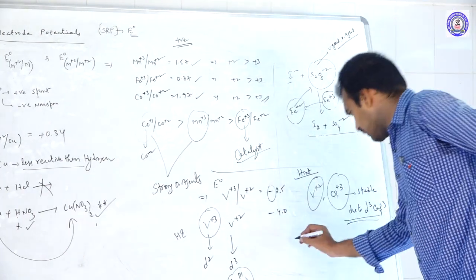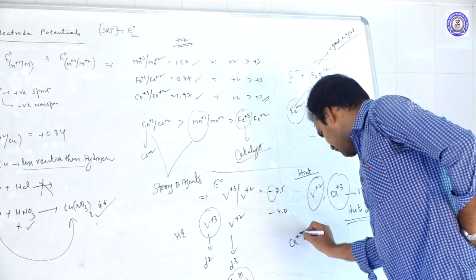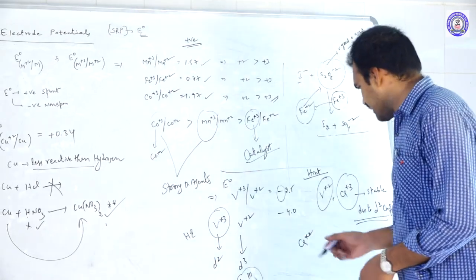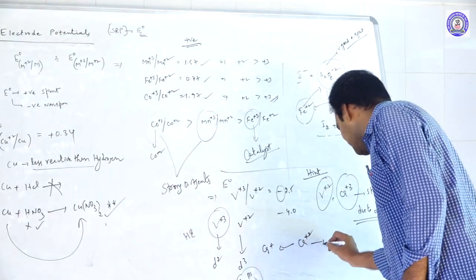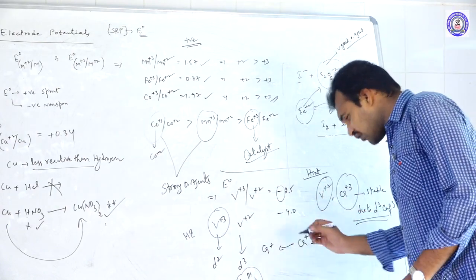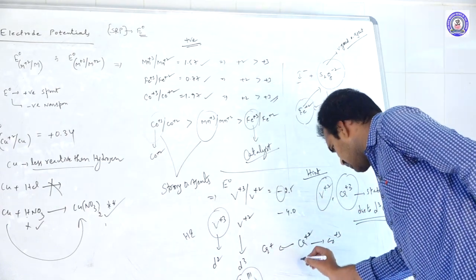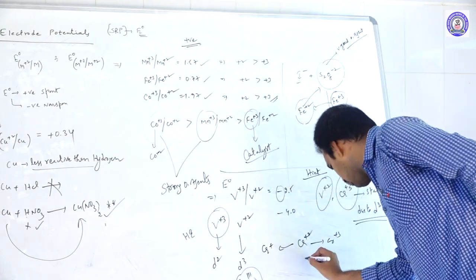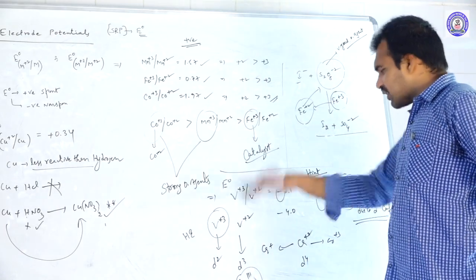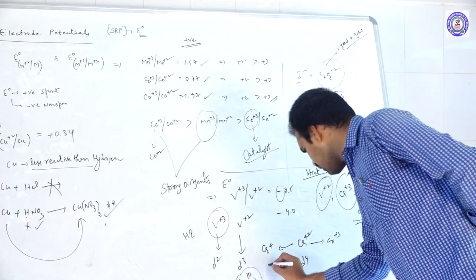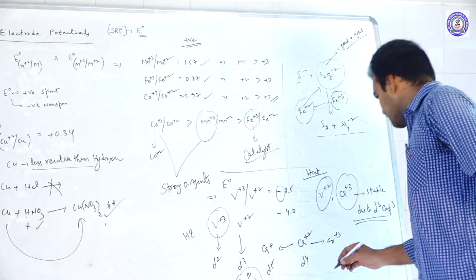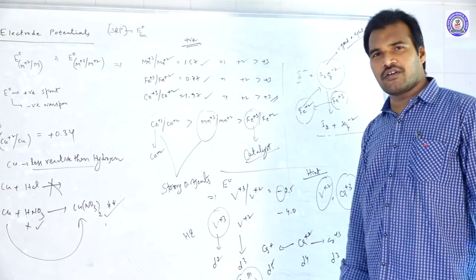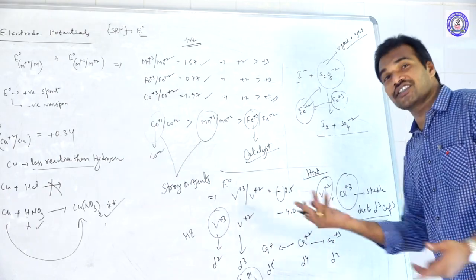For example, you take chromium here. Chromium +2 state is there. Now tell me, chromium +2, to which form will it try to go? It tries to become Cr+ or Cr+3. What is the configuration of Cr+2? Chromium is 3d5 4s1, but with 2 electrons removed it is d4 configuration. If it converts into Cr+, tell me, it becomes what? d5. If it becomes Cr+3, it becomes d3. So if it goes to the left side, half filled stable configuration. If it goes to the right side, d3 stable configuration.